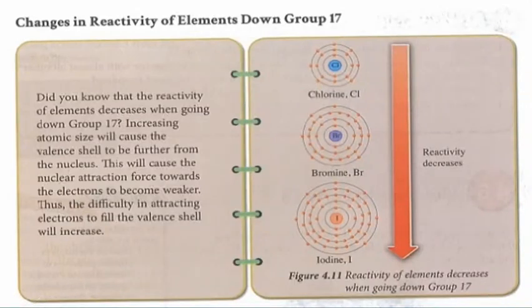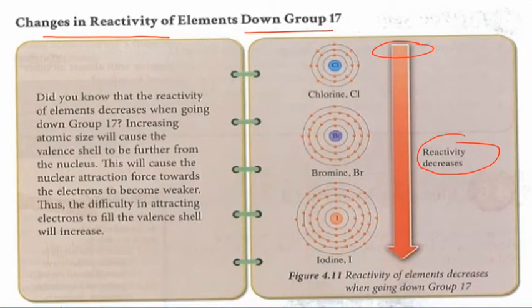Changes in reactivity of elements down group 17. So this is down group 17. Down group 17, the reactivity decreases. Why? Because chlorine ini di atas, lepas tu di bawah dia bromine, lepas tu di bawah lagi iodine. So going down group 17, the reactivity decreases. Why?